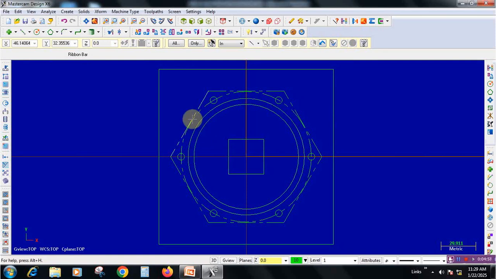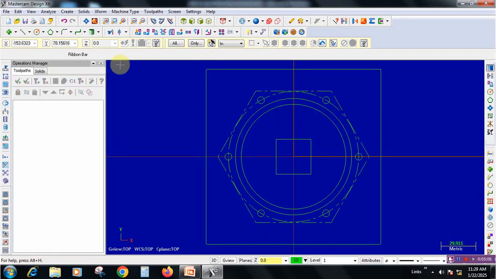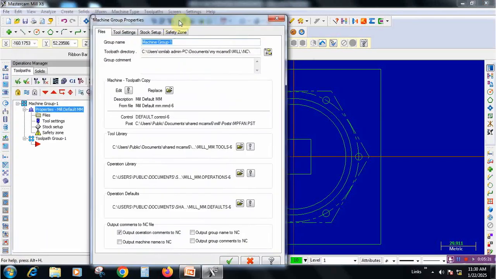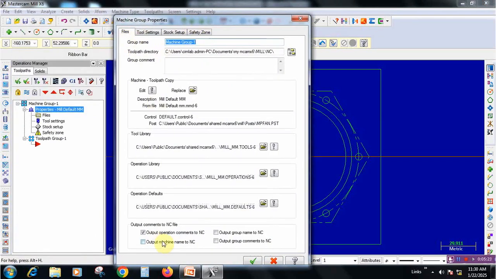Now we need to select the machine, under which machine we are going to perform this operation. Before that, press Alt plus O, we are getting Operation Manager window page, and then go to machine type, select mill default. We are getting machine group 1. Open this, we will get 4 pages: files, tool settings, stock setup, safety zone. Just click on files, the same 4 pages will be appearing here, and simply selecting some options.